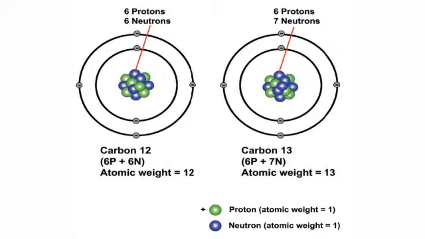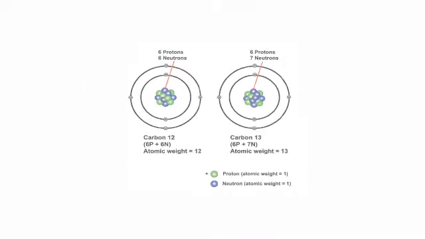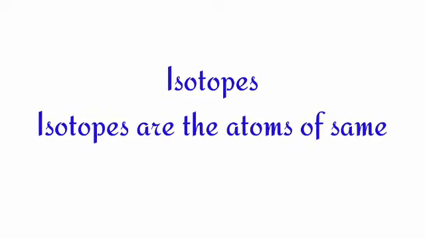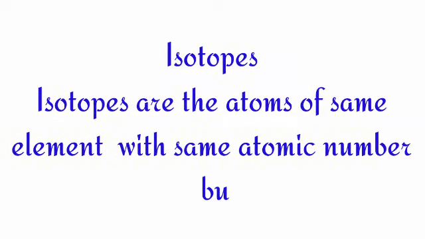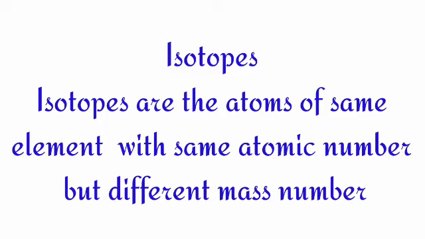This means the atomic number of carbon is 6, mass number is 13. So, from the above examples, isotopes are the atoms of the same element having the same atomic number but different mass number.